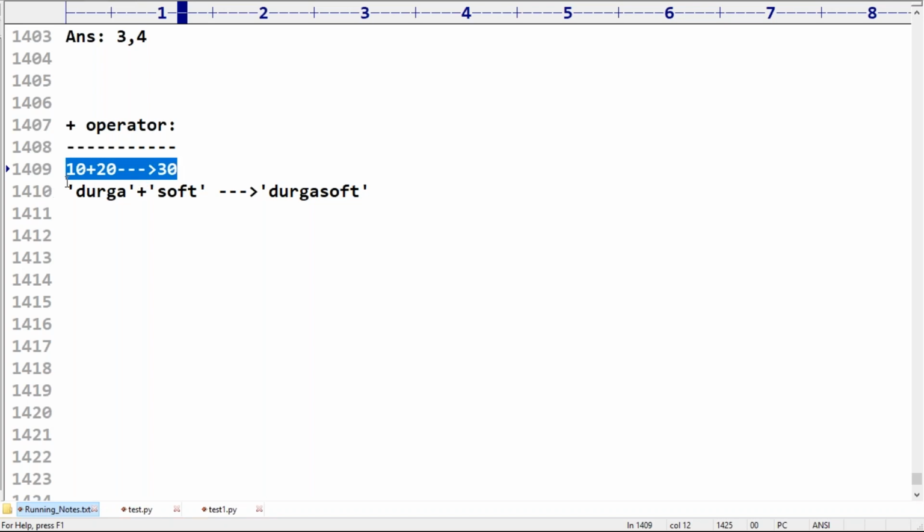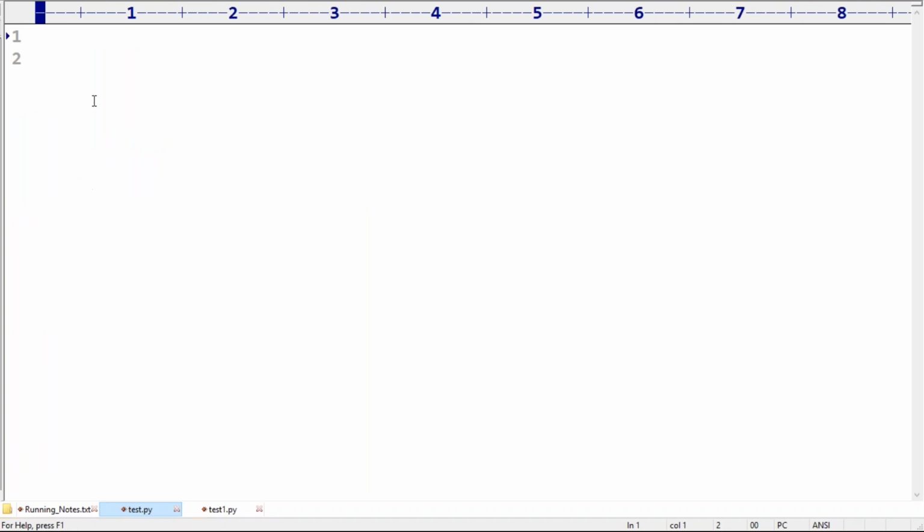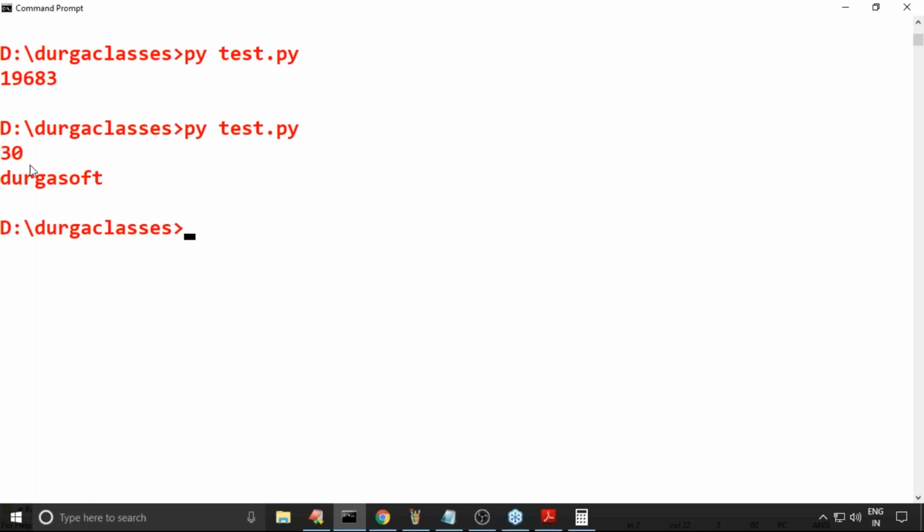The plus operator for string values you can also apply, and then it acts as concatenation. Any doubt? By default we get 30 the first time, Durgasoft the second time.